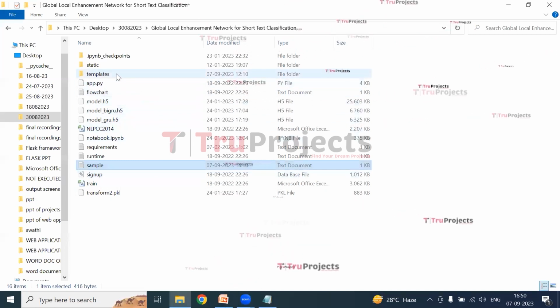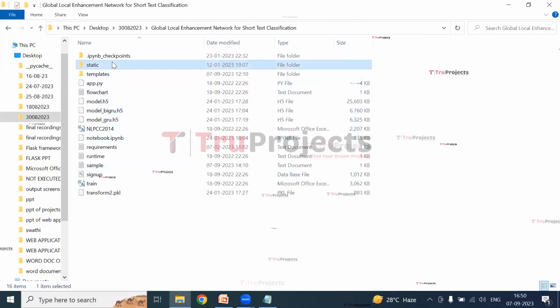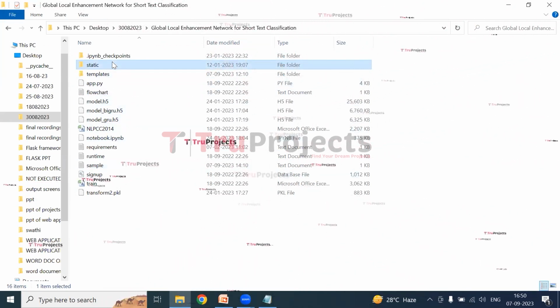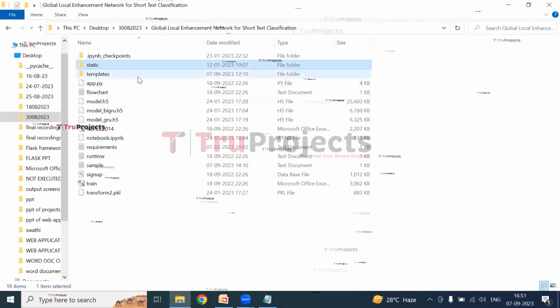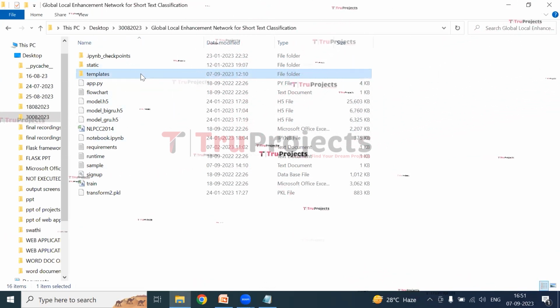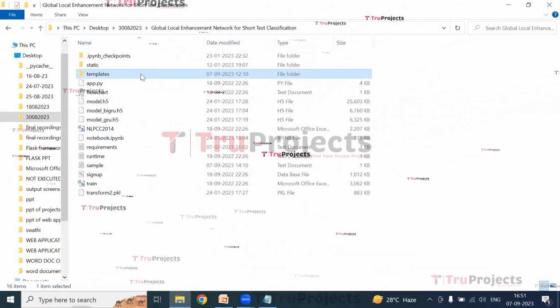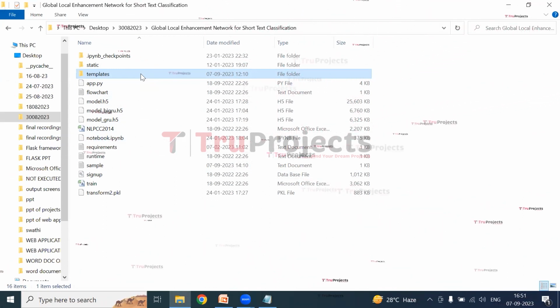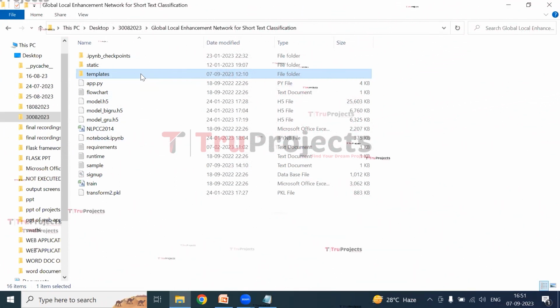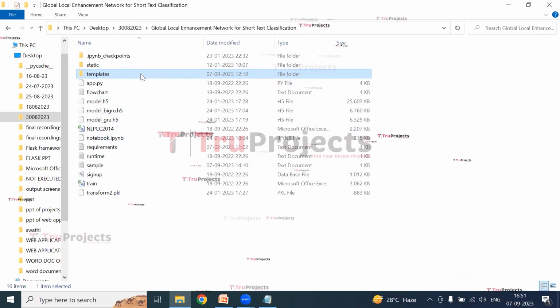This is the code folder. This is the static folder. This folder consists of files related to CSS, JavaScript, and Bootstrap files. This is the templates folder. This folder contains all the HTML pages used in the project. It typically includes files like index.html, about.html, etc., which represent different pages of the website.